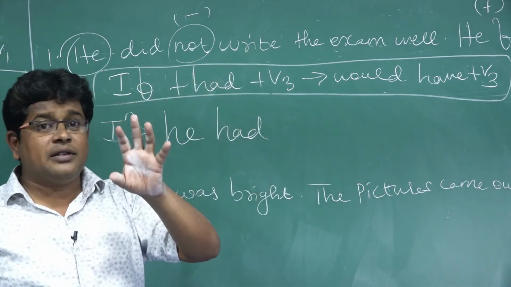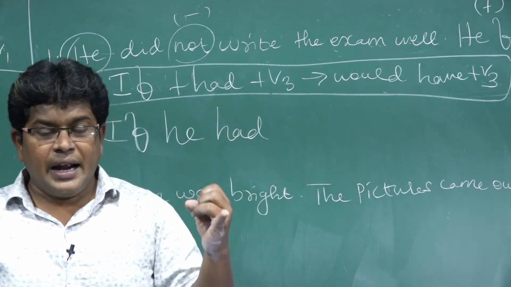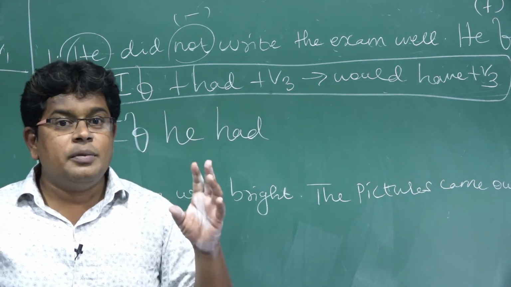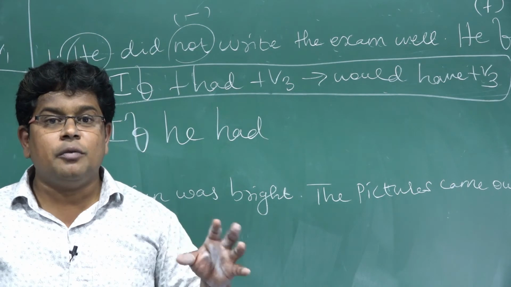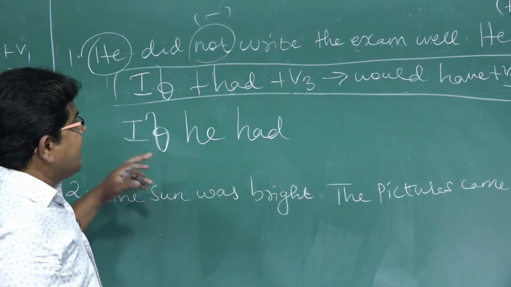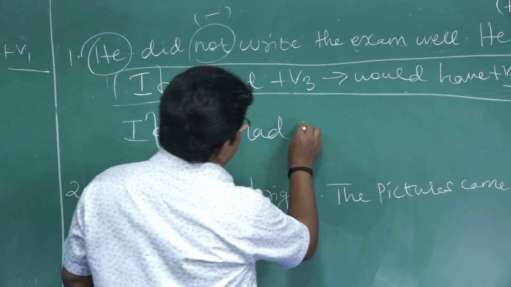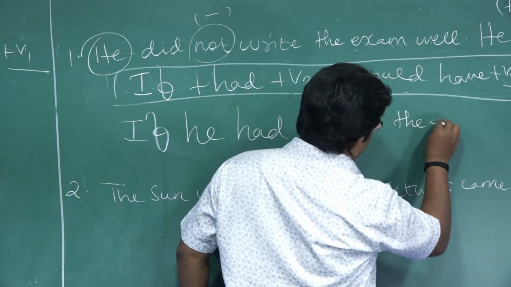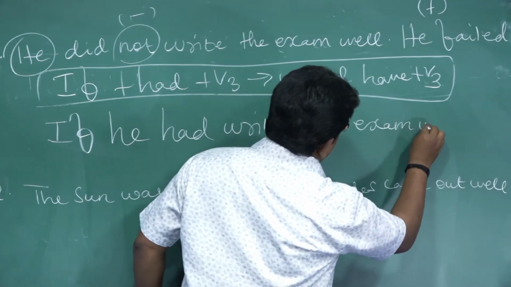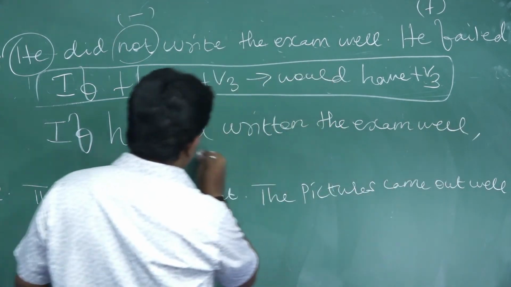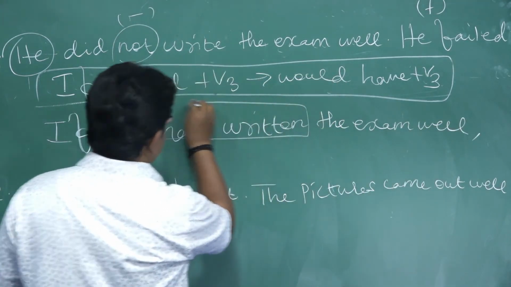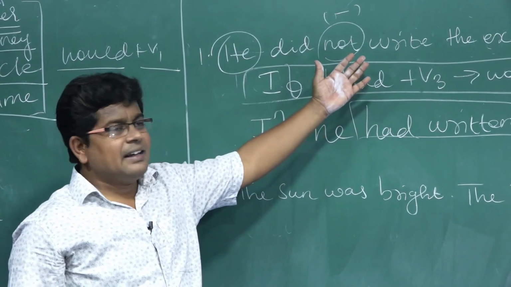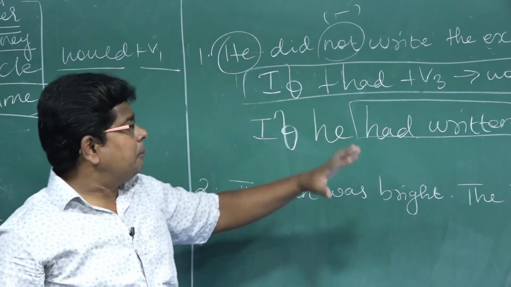What is the third form of the verb? Write, wrote, written. Verb is the heart of the sentence. Without a verb, we cannot form a sentence. If he had written the exam well. See, had plus V3. That is how I made that negative sentence positive.